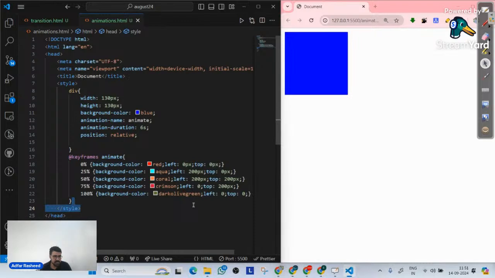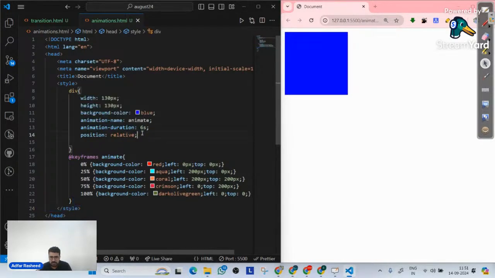Does that make any sense? Yes or no? What do you think about that? Of course, no. Because top, left, right, bottom only make sense if there's a position property, whether it is relative, absolute, fixed, or sticky. If none of those four values are used, you cannot use top and left.